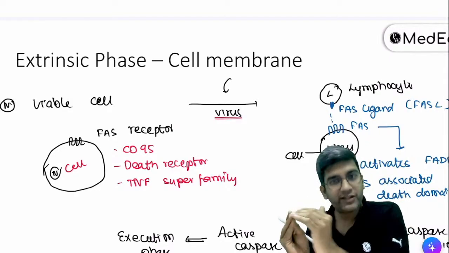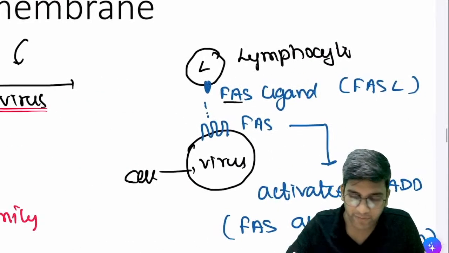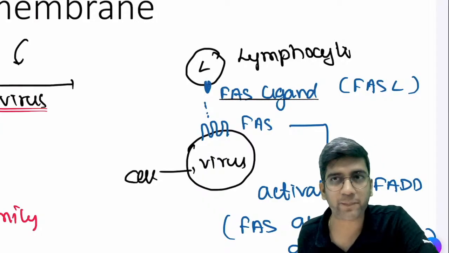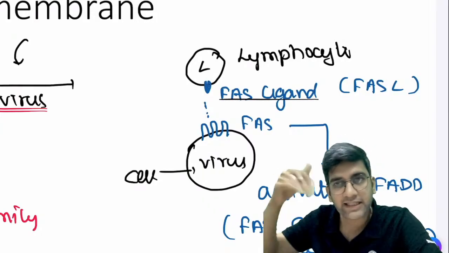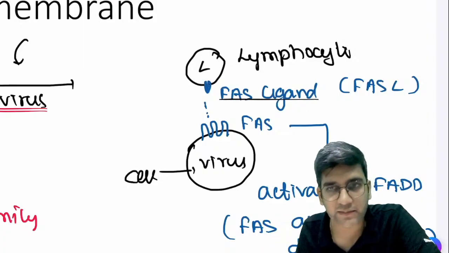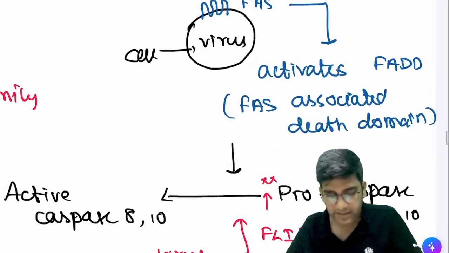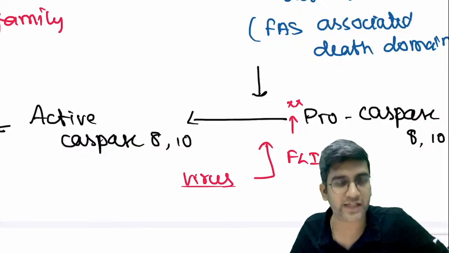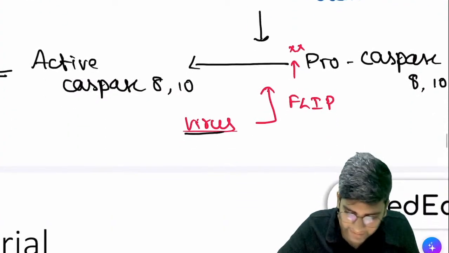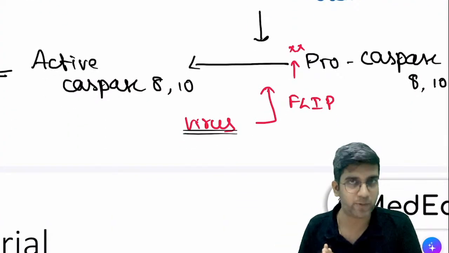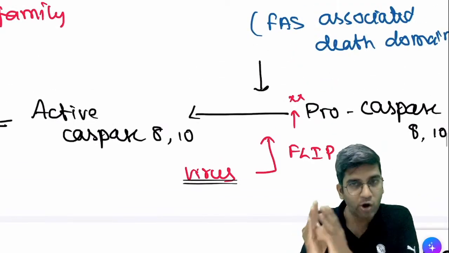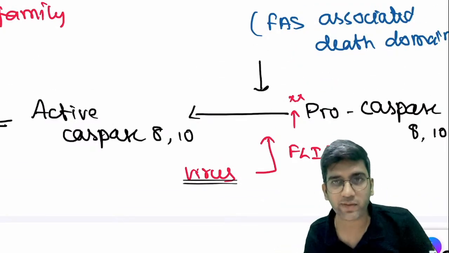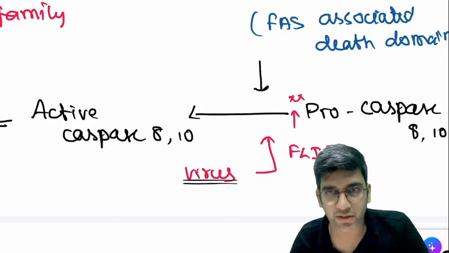When it's getting infected by virus, this lymphocyte gives me the ligand. Before that, a lymphocyte will not identify a cell, right? Only after the virus comes inside, it will identify the cell and destroy it. Clear? This is how I destroy the cell, so the virus will be destroyed. So flip is produced by a virus to escape the mechanism of apoptosis, because flip will block the conversion of procaspase 8 to an active caspase 8. Clear, Bhumika? Kumar and Darshan?